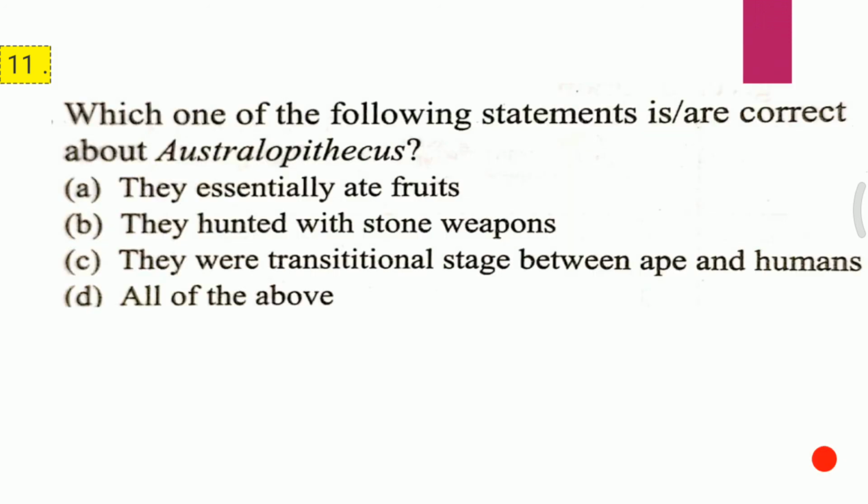Question 11. Which one of the following statements is correct about Australopithecus? A. They essentially ate fruits. B. They hunted with stone weapons. C. They were a transitional stage between ape and humans. D. All of the above. And the correct answer is D, that is all of the above.